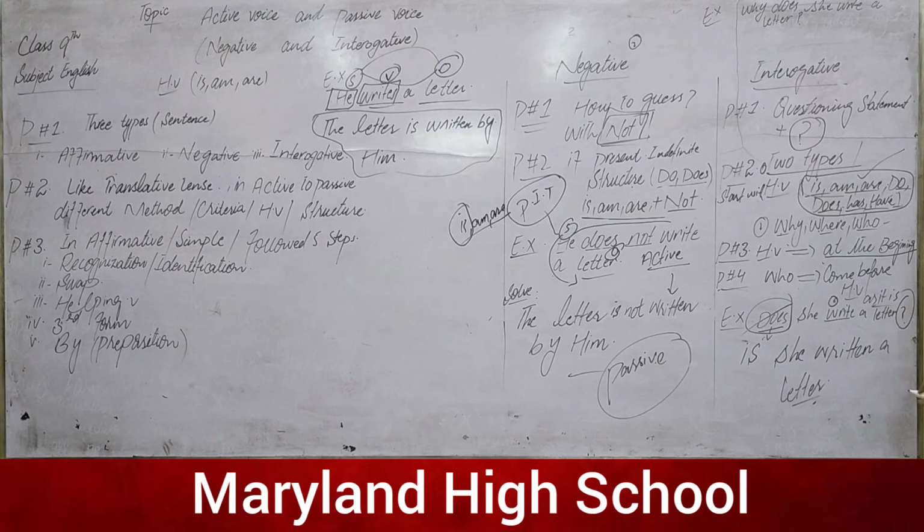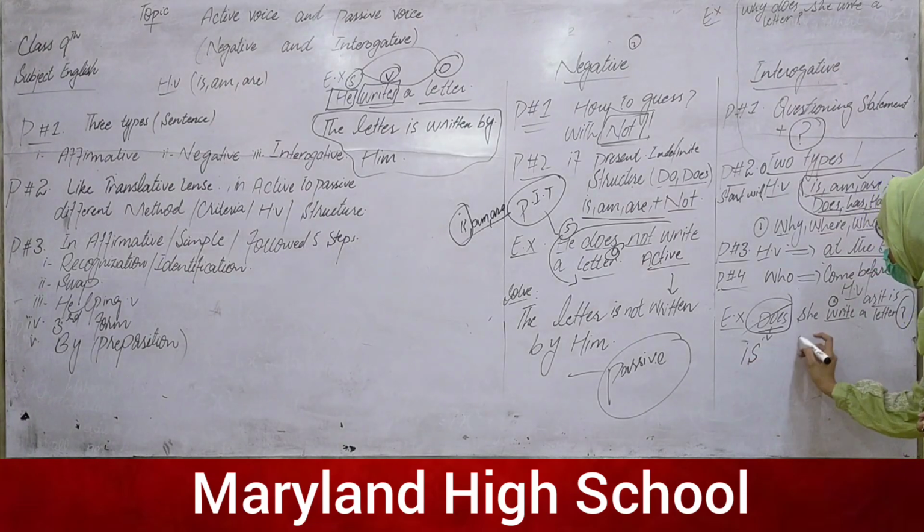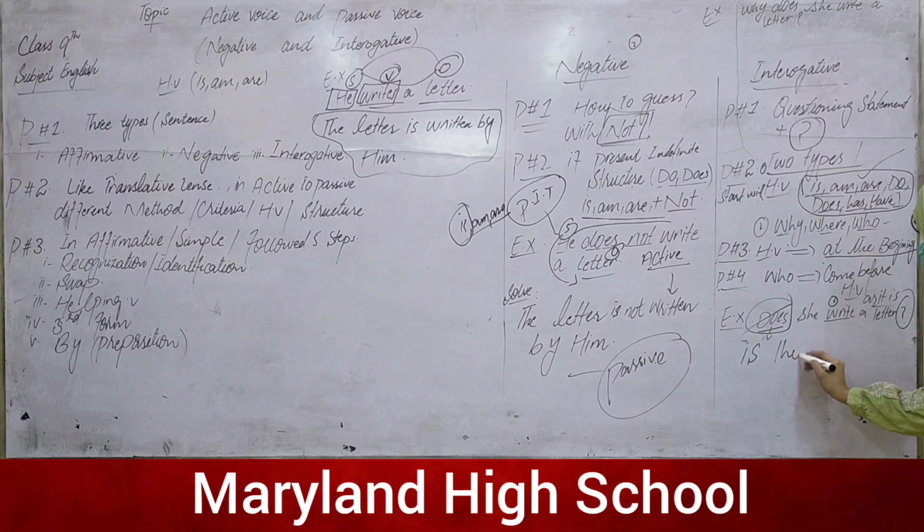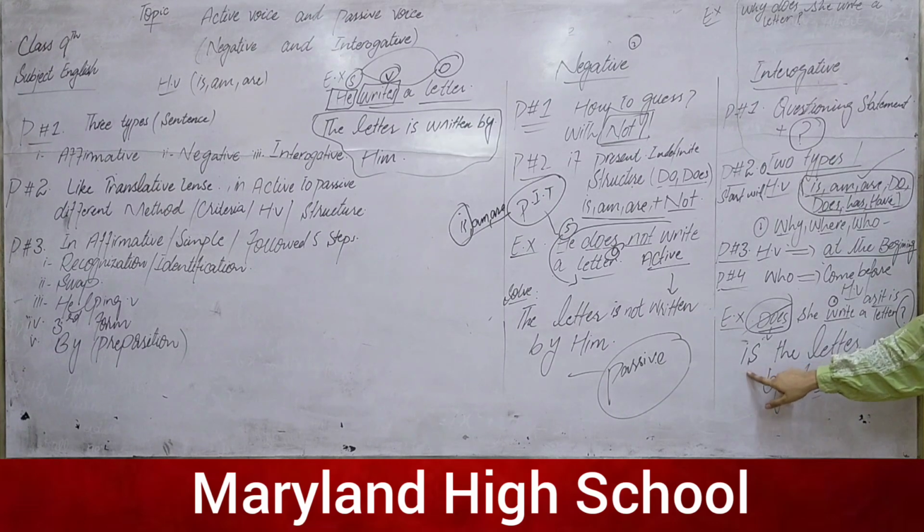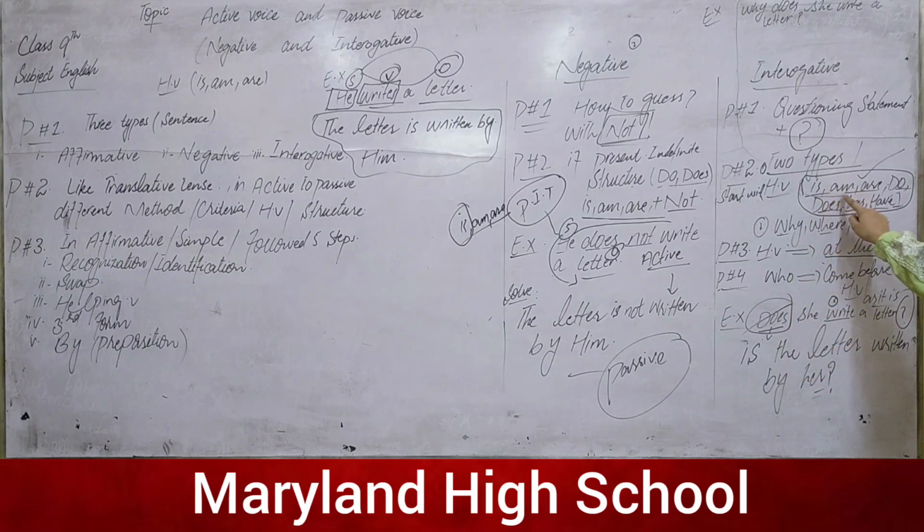Letter. Firstly, the letter will take the position of the subject: is the letter written by her. This one is the correct one. Is the letter, because we already used is, so we will not use the same helping verb in the middle of any statement. At the end we will put a question mark, which is very necessary. This one is the statement related to the helping verbs is, am, are.